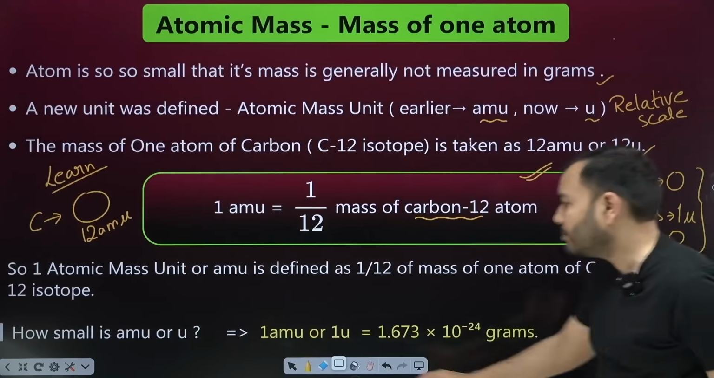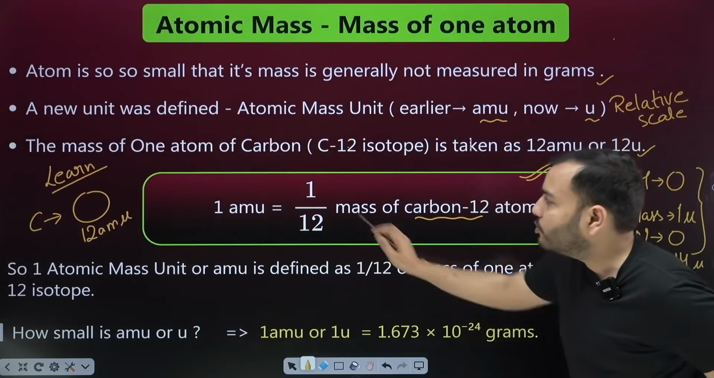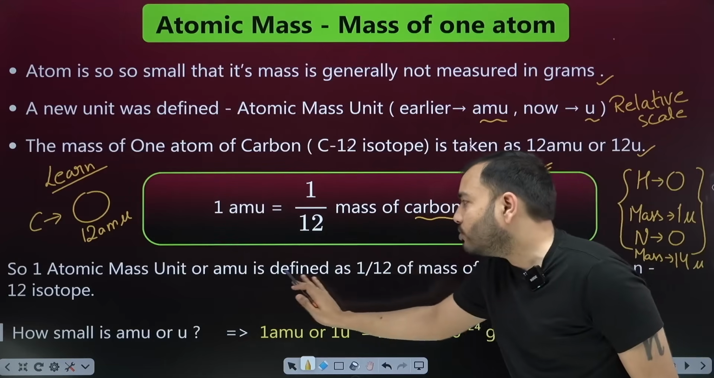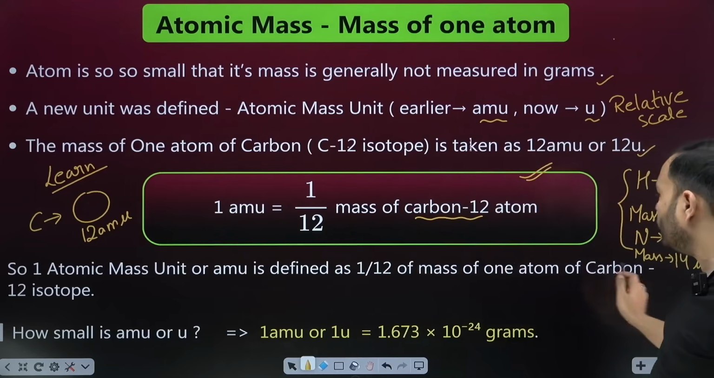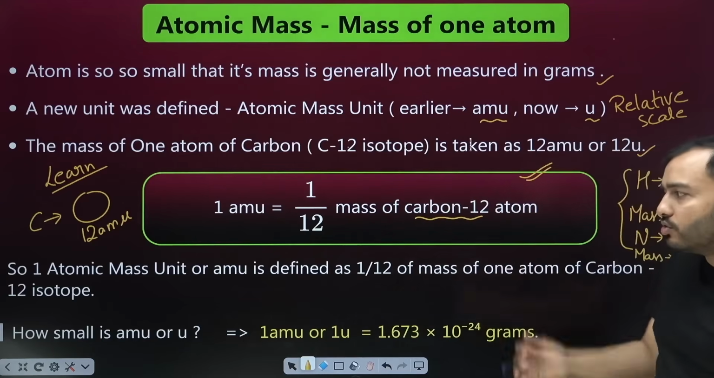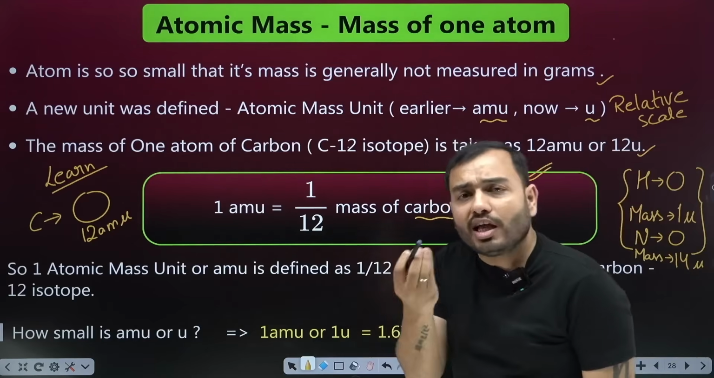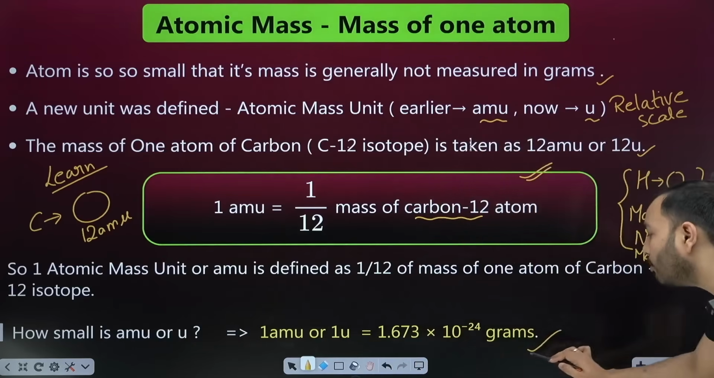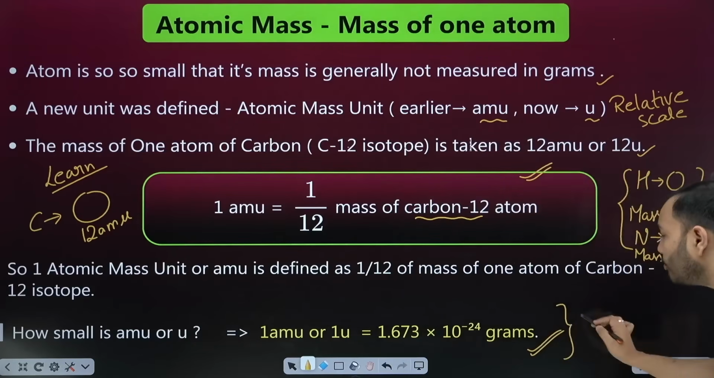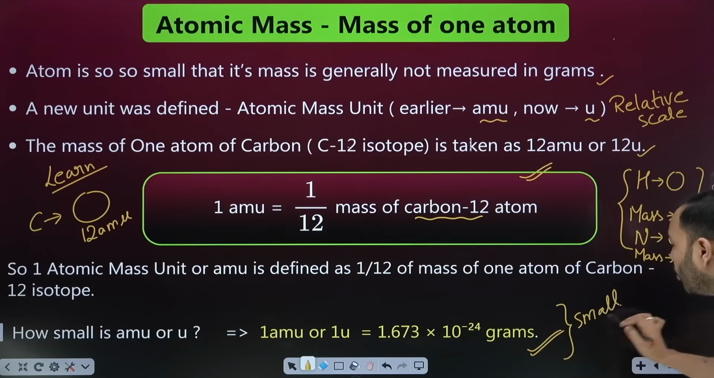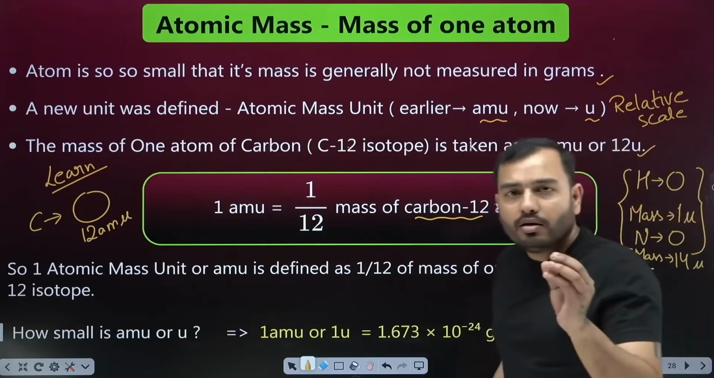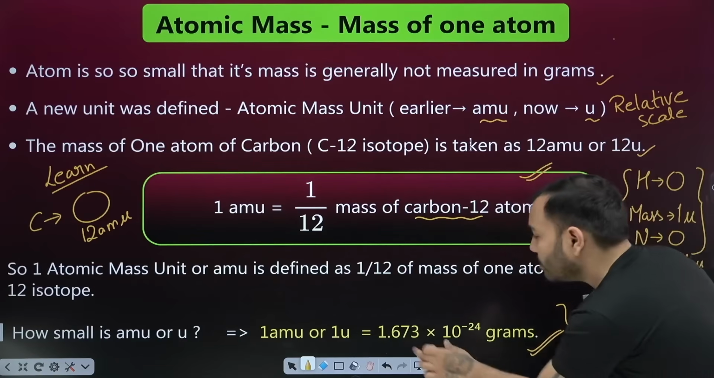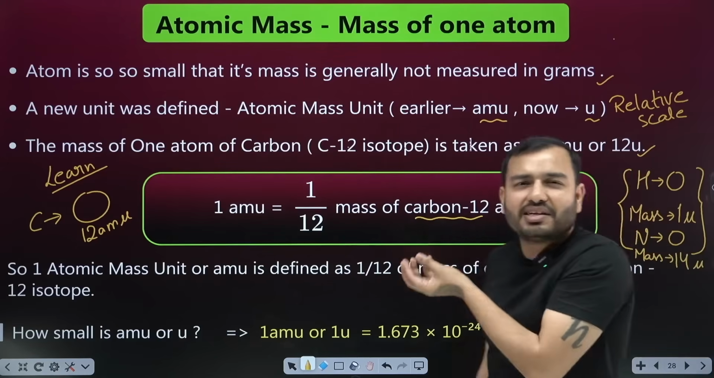The same thing is written here. So you have to remember this: 1 AMU is 1/12 of the mass of a carbon 12 atom. One atomic mass unit or AMU is defined as 1/12 of the mass of one atom of carbon 12 isotope. How small is 1 AMU? It is 1.67 times 10 to the power minus 24 gram. Very, very small. This is the mass of one hydrogen atom, approximately 1.67 times 10 to the power minus 24.